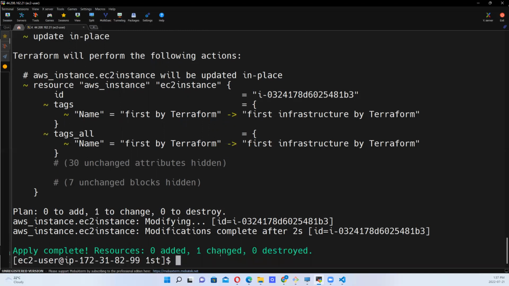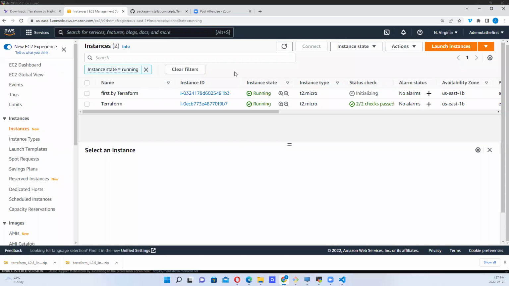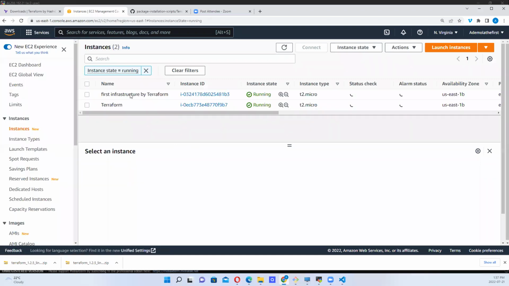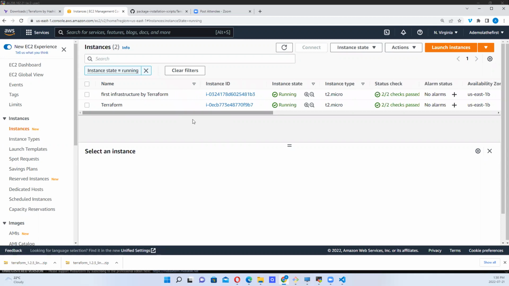So let's see what this change is. Let's go back to our AWS. Let's refresh and see what has changed. Now you can see we have first infrastructure by Terraform. So what else can we do? We've created this infrastructure. It looks good, so what else can we do?